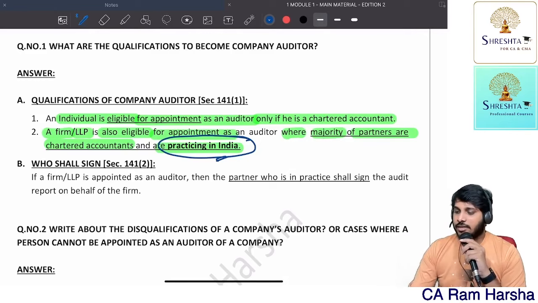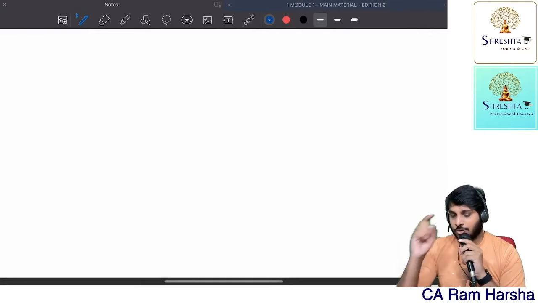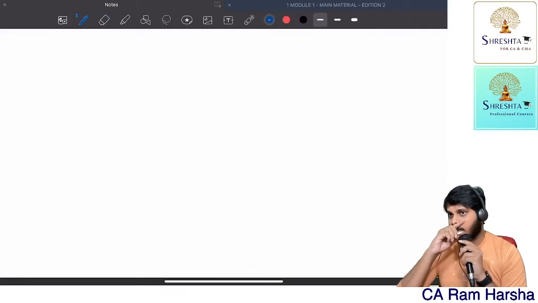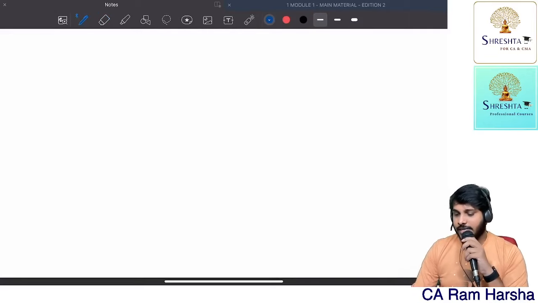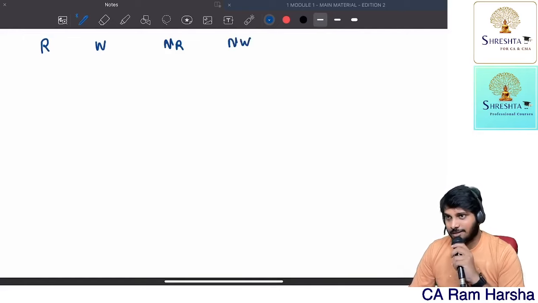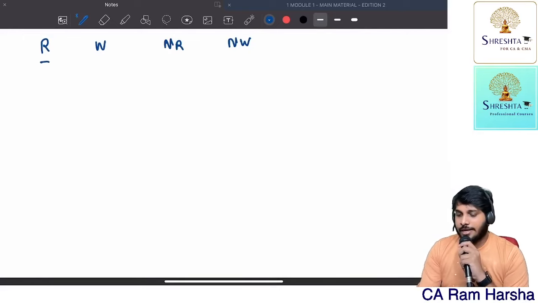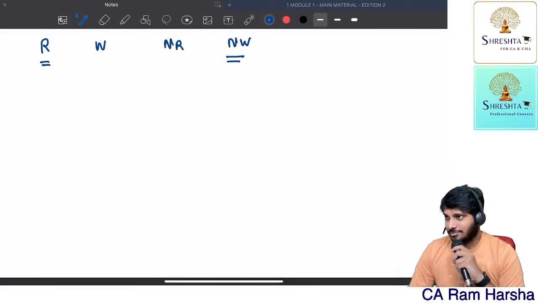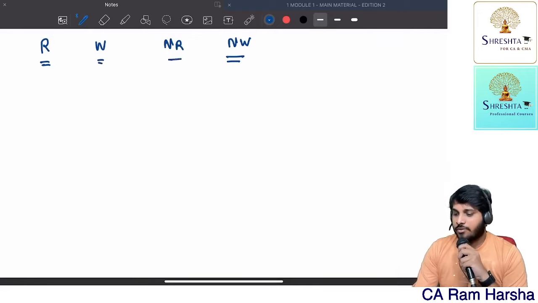Generally, what do we think in an MCQ? I'll show you how an MCQ can be designed. Various combinations. Let us look: right, wrong, not right, not wrong. Getting the point? Right is more powerful than not wrong. Wrong is more powerful than not right.